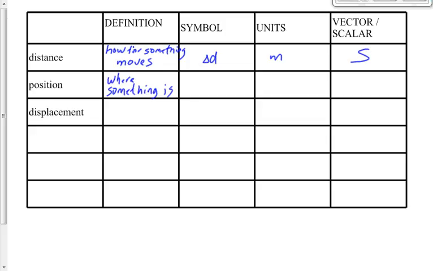The symbol for position is a D with a little half arrow over top of it. What do you think that means? The little half arrow. Yeah. It means direction. It has a direction associated with it. Therefore, it's going to be a vector. The units for position are meters as well.